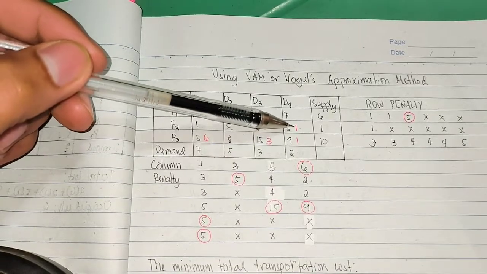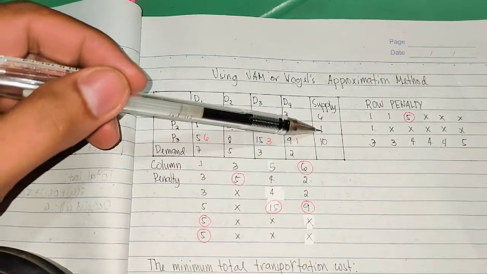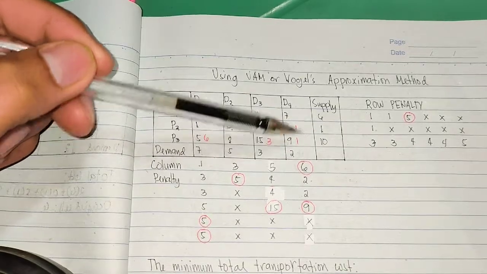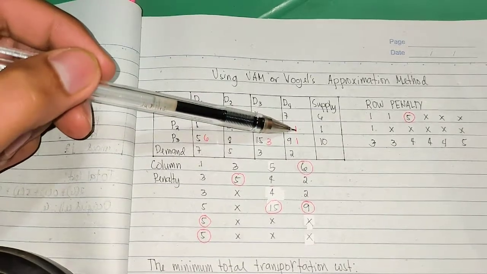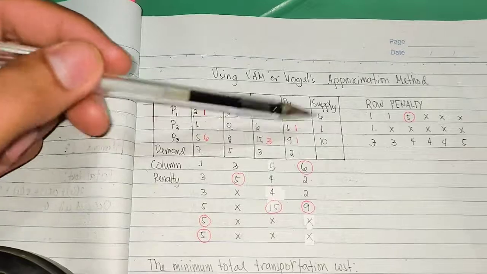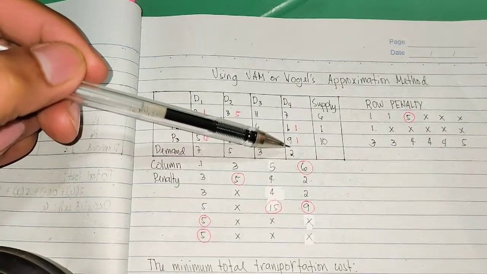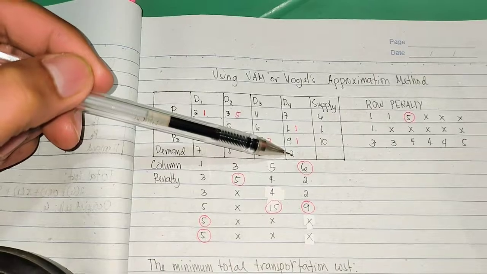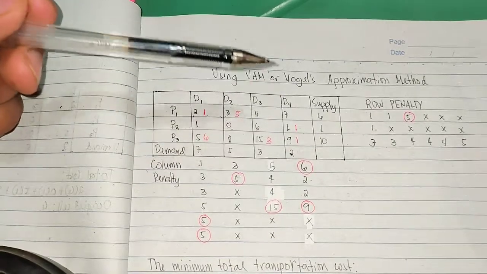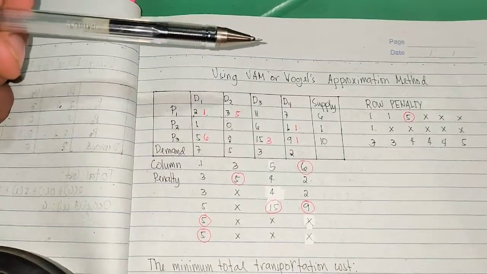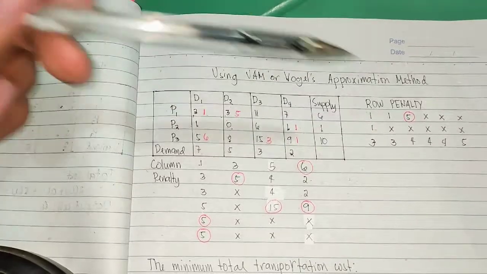So, since ang ating supply is 1 at saka yung ating demand is 2, mag-allocate tayo ng 1 dito para ma-meet ng ating supply na 1. So, kulang na lang tayo ng 1 para ma-meet niya ang demand na 2. At ngayon naman, babalik tayo sa ating penalty. So, ito na naman tayo.